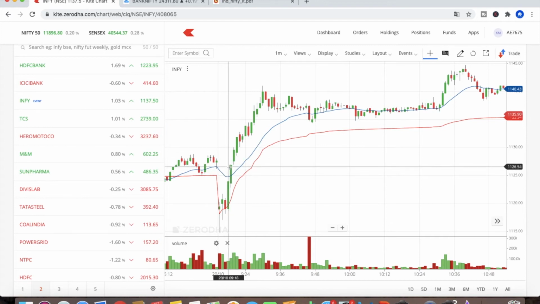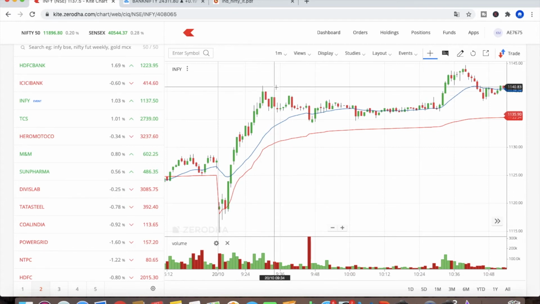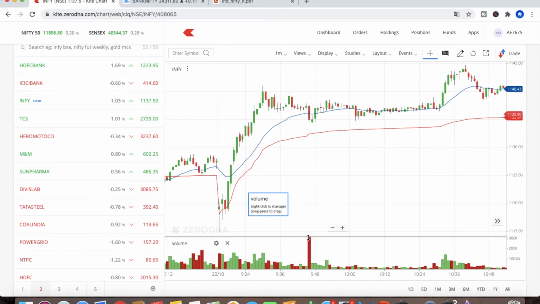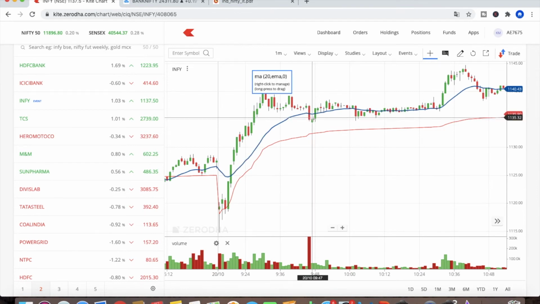And if you buy from here at 1126, you can get up to 1139, and you don't know whether the market will again go up or down. So when can you close this position? Here you can see the big volume sellers are there. In this area, this candlestick is below this moving average.